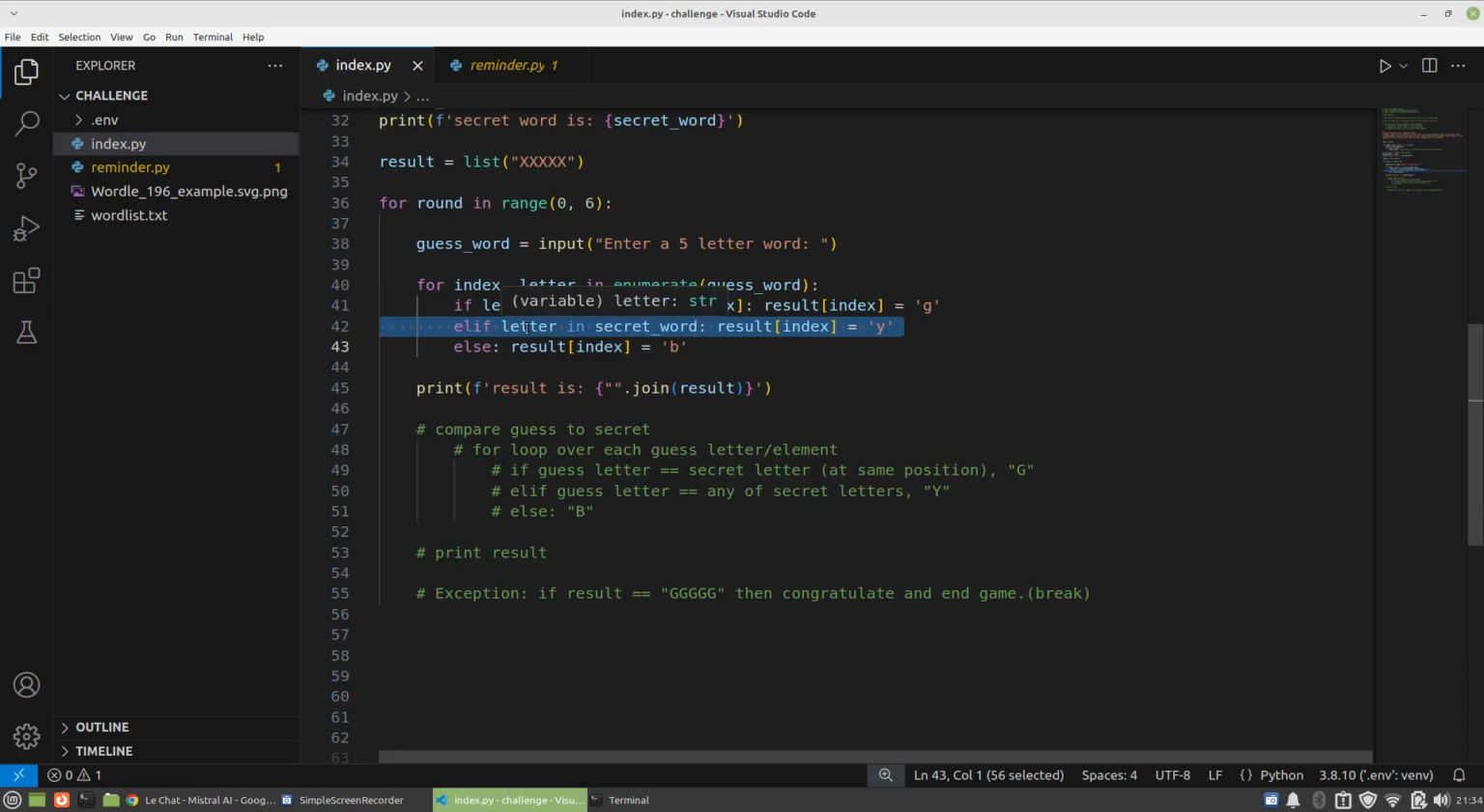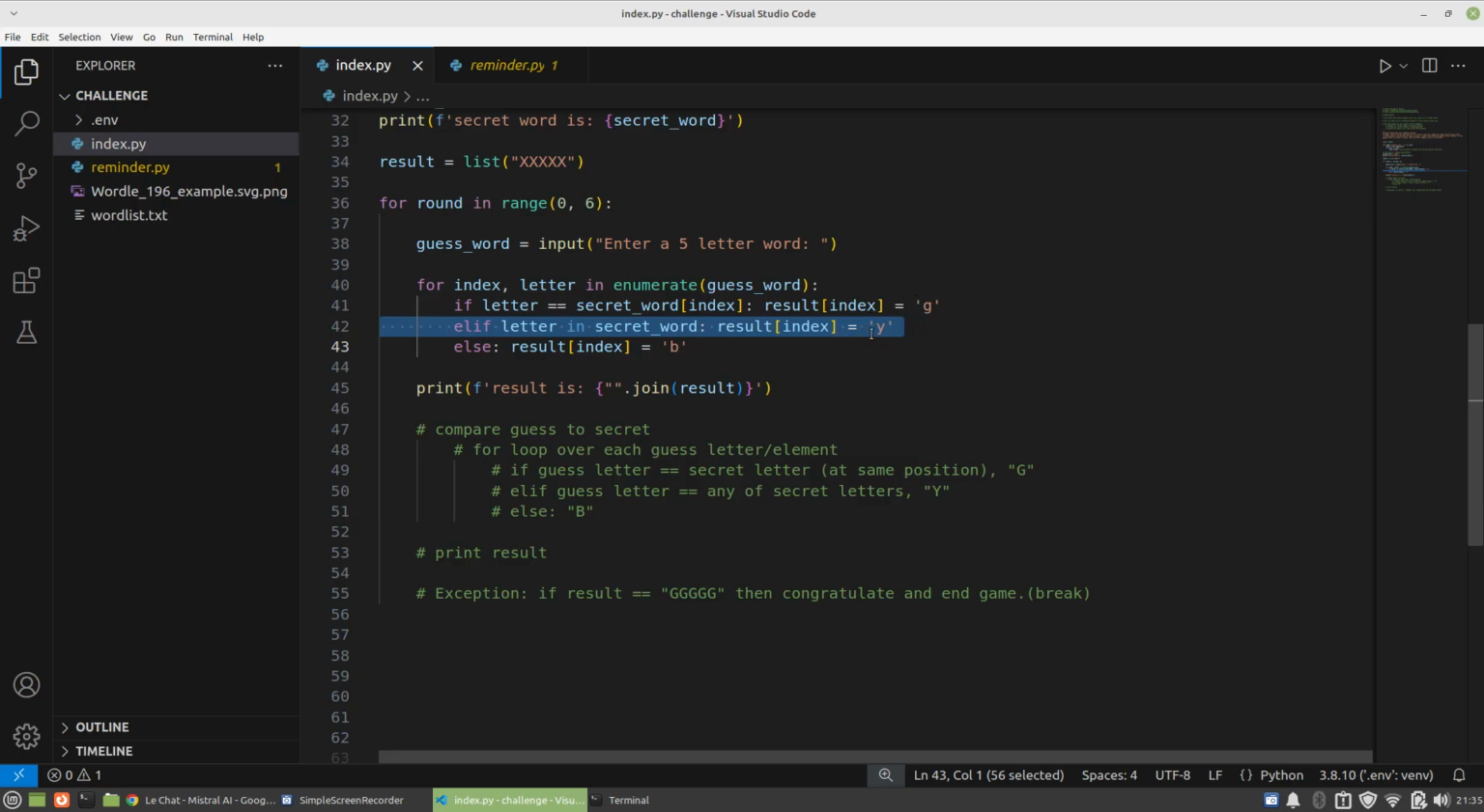So I've said here, if the letter is anywhere in the secret word. At first I was like, oh, okay, I'm gonna have to do a for loop and check every single position in secret word, and then of course you don't have to do that in Python. You can just say letter in secret word, and it will check all of those elements, and then return a Y. And of course, because this is elif and not just if, it's not going to include this situation here.